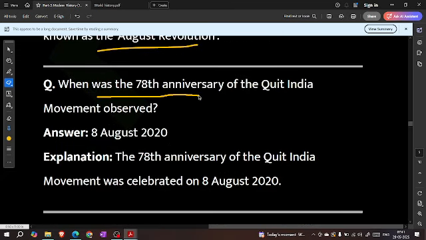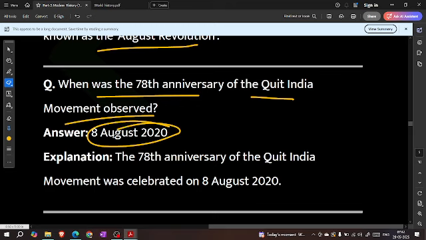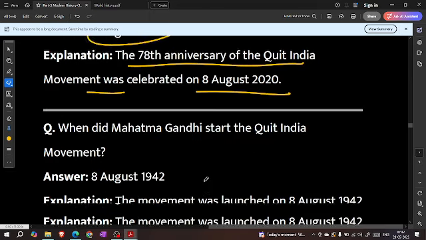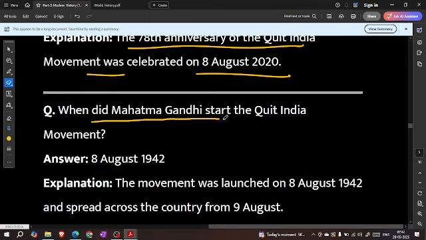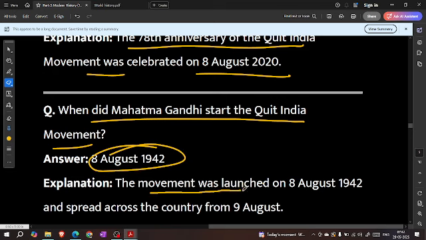When was the 78th anniversary of Quit India movement observed? On 8 August 2020. The 78th anniversary of Quit India movement was celebrated on 8 August 2020. When did Mahatma Gandhi start the Quit India movement? On 8 August 1942. The movement was launched on 8 August 1942 and spread across the country from 9 August.